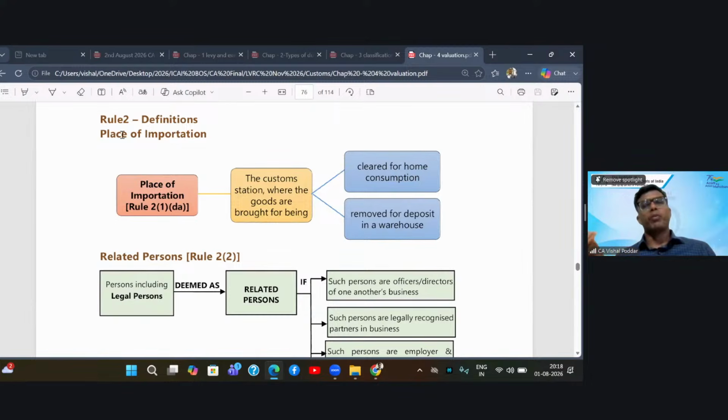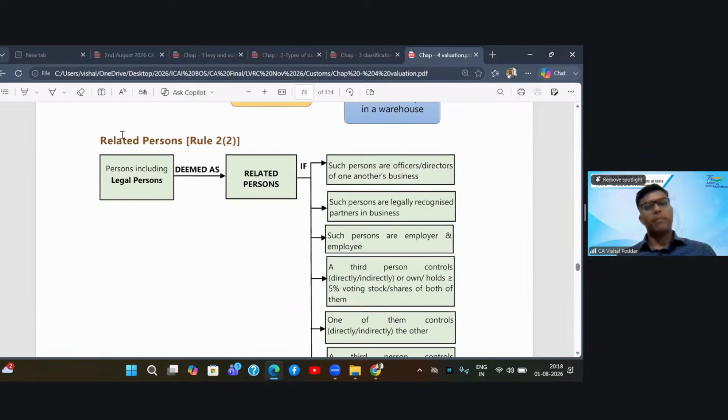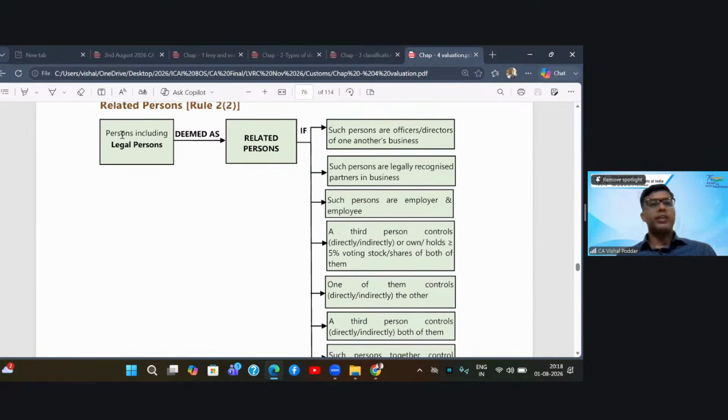So if my machinery, which I'm importing from Germany, is landing at the Bombay port, the Bombay port becomes the place of importation. Second, we saw that buyer and seller should not be related, otherwise your transaction value may be rejected. Now, who is a related person? So that is defined. It says that person includes legal person and they will be deemed to be related if they are directors of one another's business.